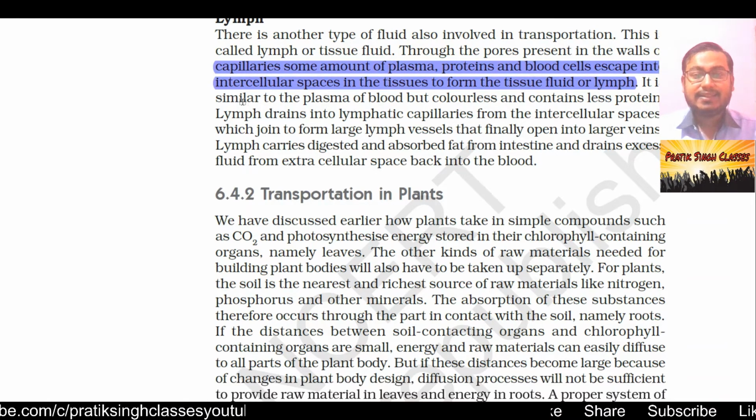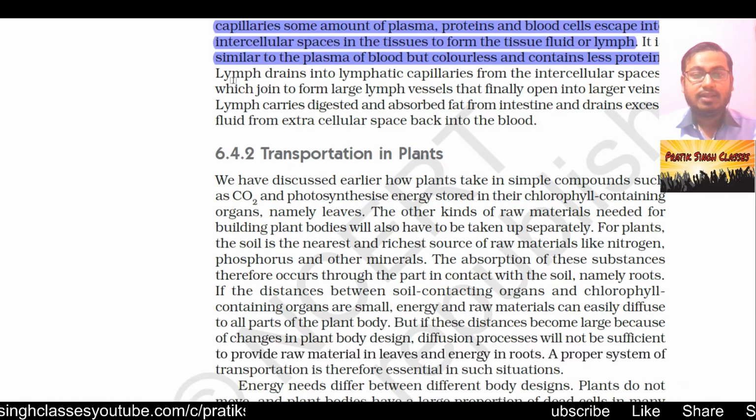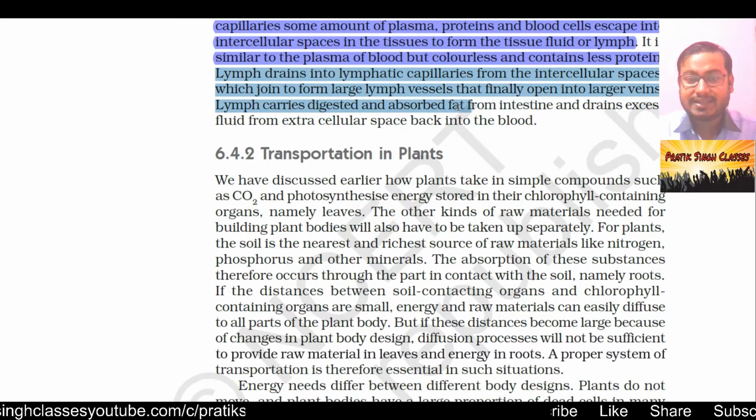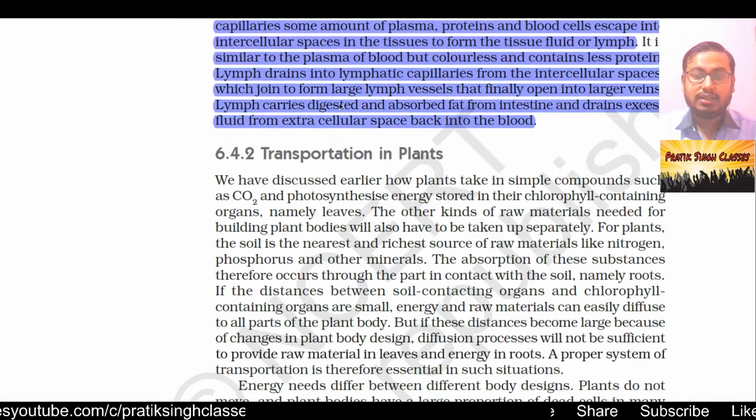It is similar to the plasma of blood but colorless and contains less protein. Lymph drains into lymphatic capillaries from the intercellular spaces, which join to form large vessels that finally open into large veins. Lymph carries digested and absorbed fat from the intestine and drains excess fluid from the extracellular space back into the blood.